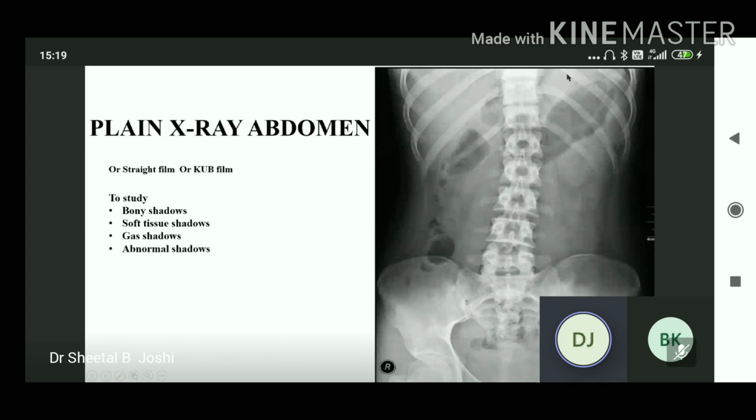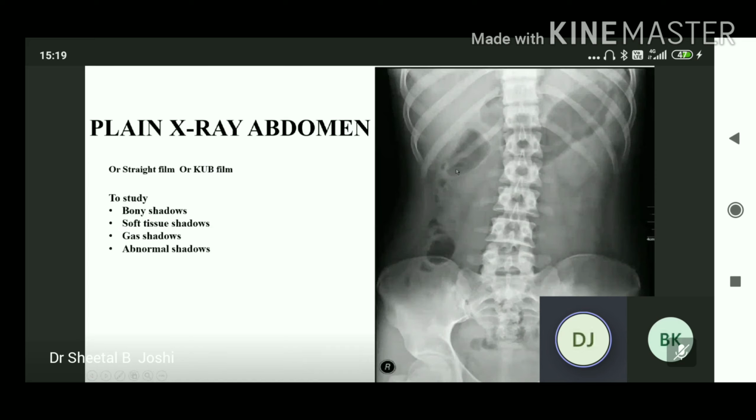Now the gas shadows. The gas shadows under the fundus of the stomach, under the left dome of the diaphragm. In the center, we see the small bowel, and on the periphery, we see the shadows of the large bowel.